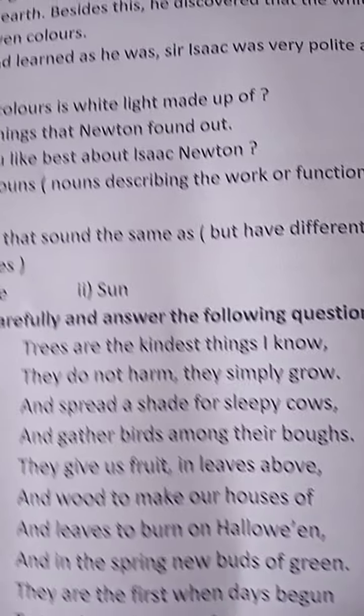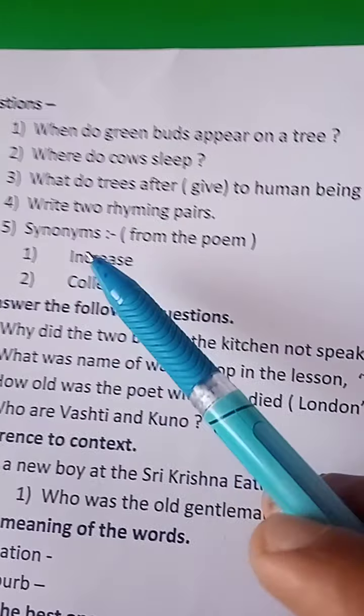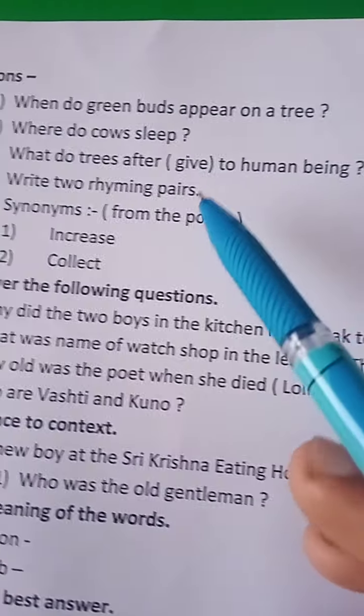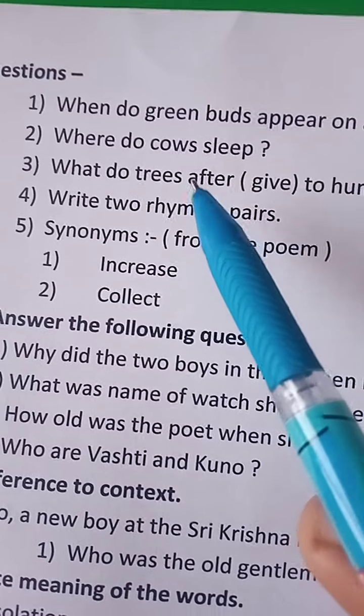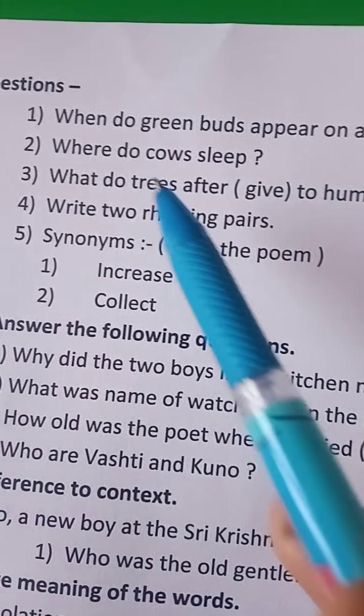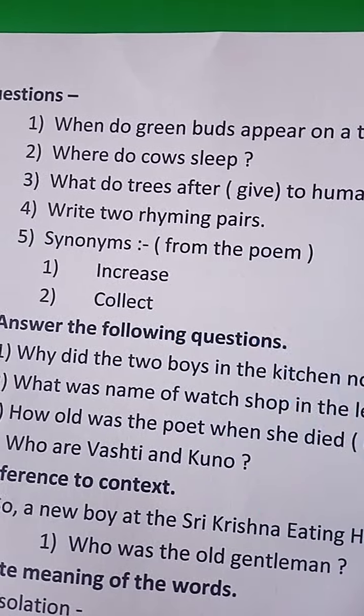Okay, so this poem has 5 questions, and this is for 5 marks. The passage is for 5 marks, and the poem is also 5 marks. There are some questions. Read the questions and write the answers.